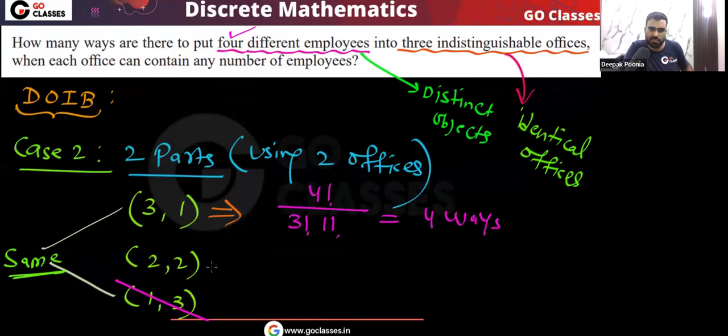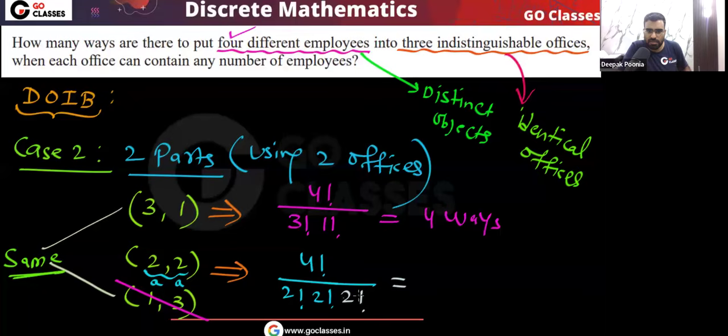Okay. What about this here? 2, 2. Here there is a repeated value. Yes or no? There is a repeated value. It's like this, AA, repeated value. So here what we need to do? First we need to apply the DODB template, that is 4 factorial divided by 2 factorial, 2 factorial. This is the DODB template formula. And also we need to divide for the repeated values, that is we need to divide by 2 factorial also. Okay, so what will this value be? You can see this is 8. 24 divided by 8, that is 3 ways. Okay, is this clear? So total 7 ways are here. In this case 2, total 7 ways.